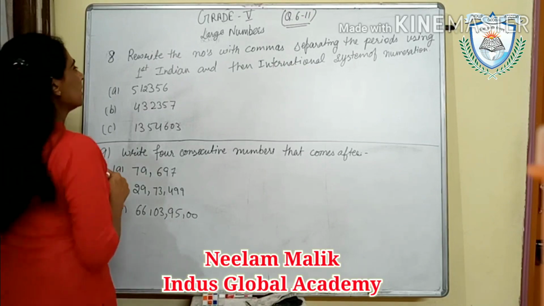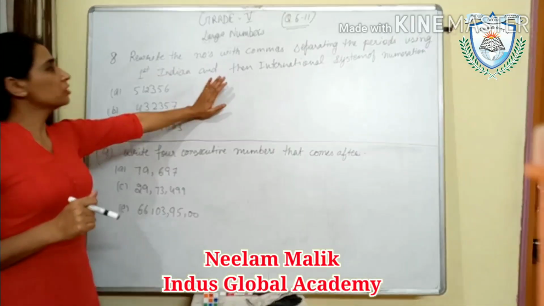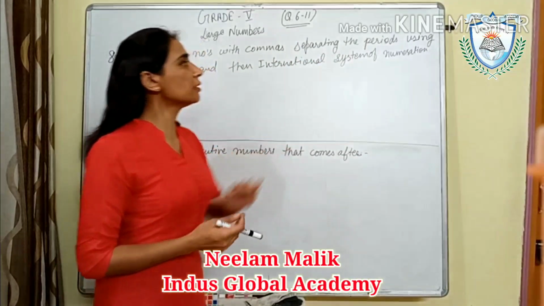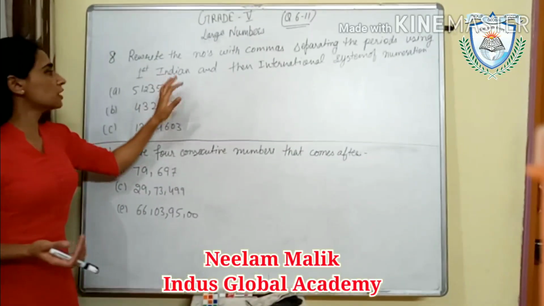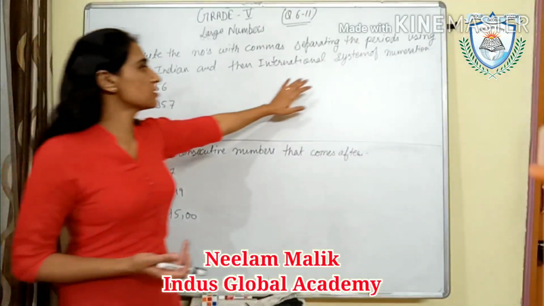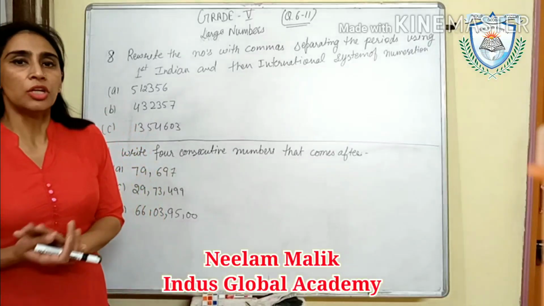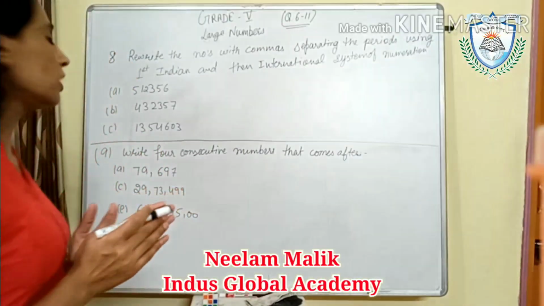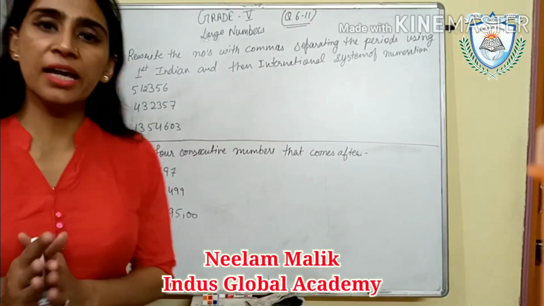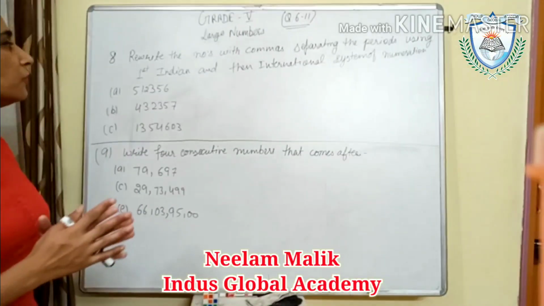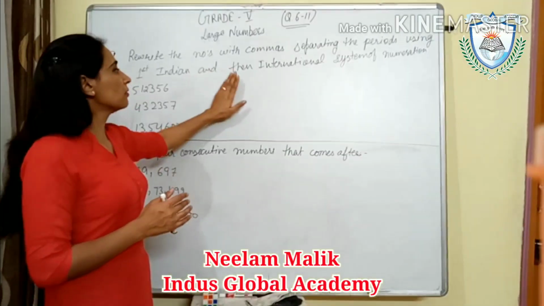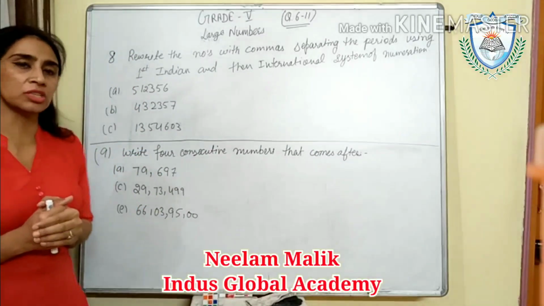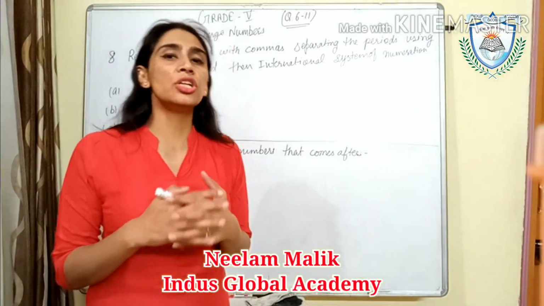Next, question number 8. Rewrite the numbers with commas separating the periods using first the Indian and then the international system of numeration. Means in question number 8 we have to put the commas according to both systems. So how will you do this question in your notebook?